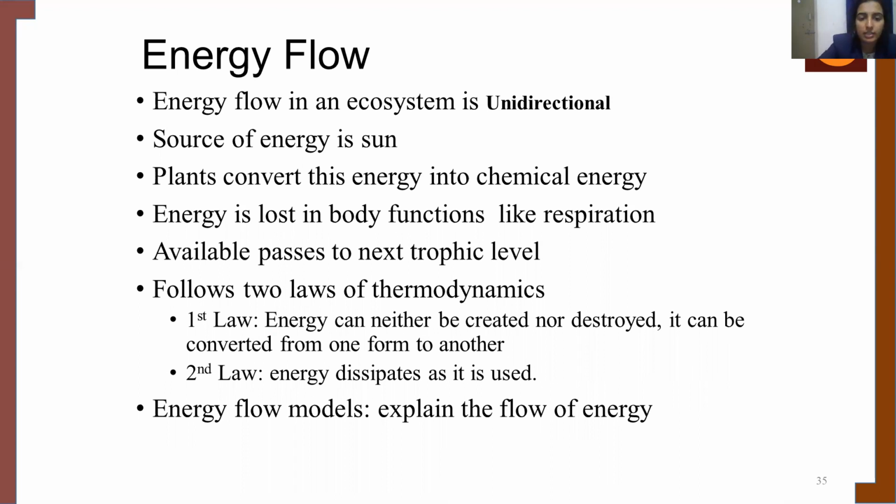And when talking about the second law, the energy is dissipated as it is used. So when you go to the higher trophic level, due to locomotion or respiration, all these things, the energy is lost. After the energy is lost, what is the leftover? That energy is transferred to the next higher trophic level. So in general, we can say that only 10% of the total energy is transferred to the next trophic level. And there are energy flow models which explain the flow of energy.